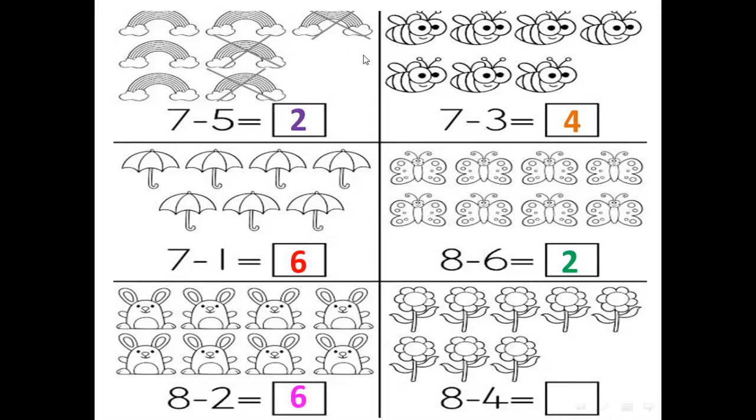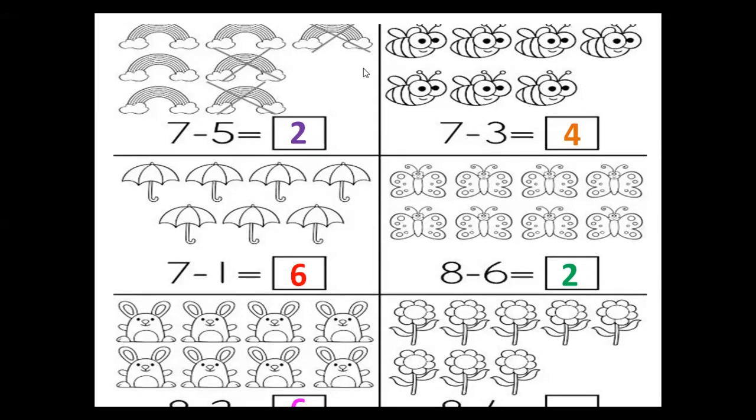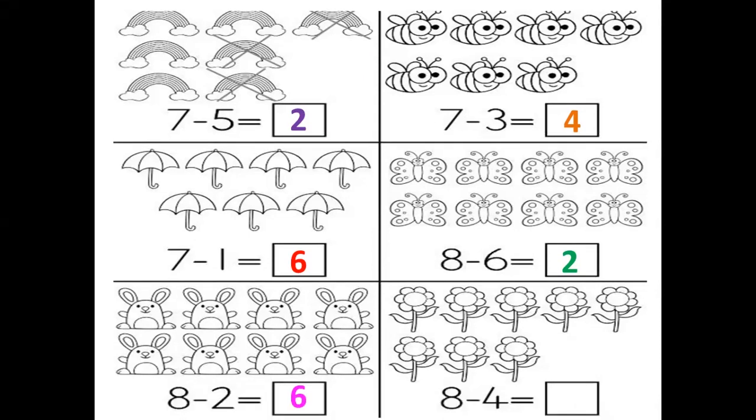Okay, the last equation, we will do it with Perla. Perla, can you hear me, honey? Yes. Okay, Perla, do the last equation. Close my fingers and count after the smaller to reach the bigger. After 4, 5, 6, 7, 8. How many fingers do you have? 4. Yes, excellent, Perla. Thank you. Good job. Thank you.